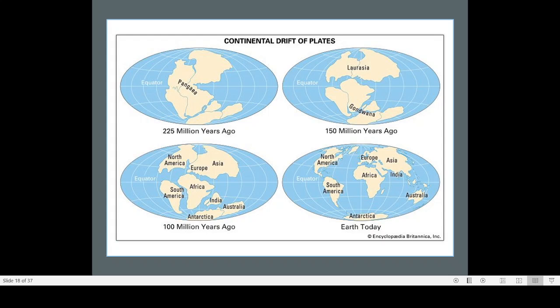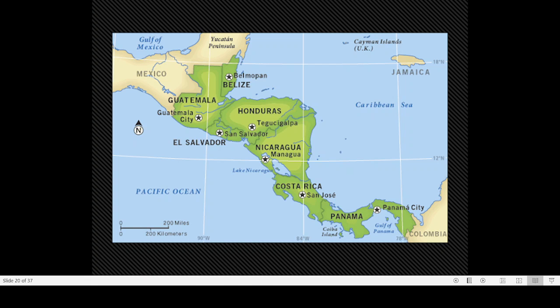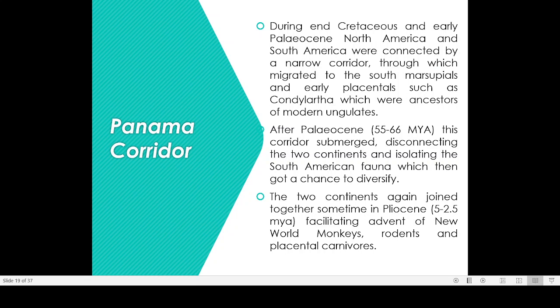Okay. So the importance of the Panama corridor is that the presence of the Panama corridor and the disappearance of the Panama corridor are two major events in the history of the world. When the Panama corridor appeared, it allowed the movement of animals. When it disappeared, what happened? The animals got separated, and animals present in South America became a new species, and those present in North America